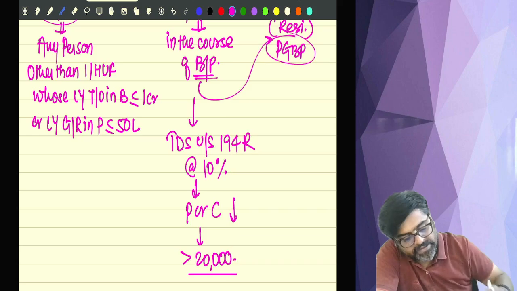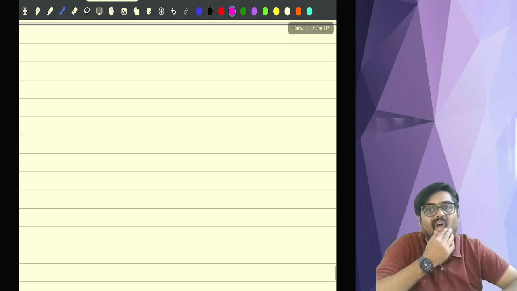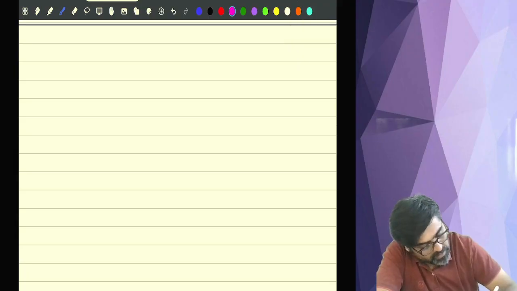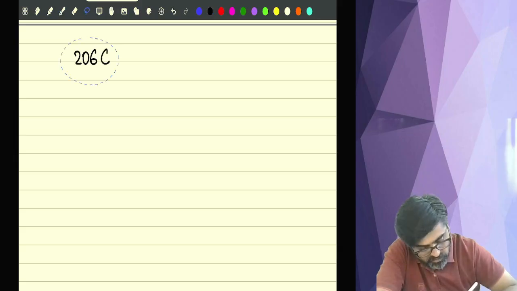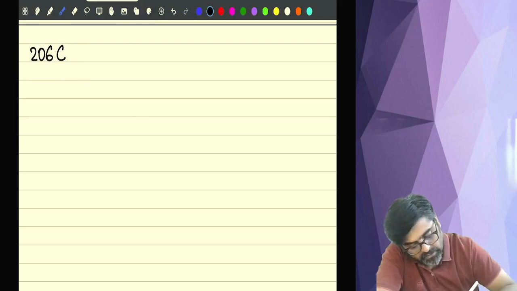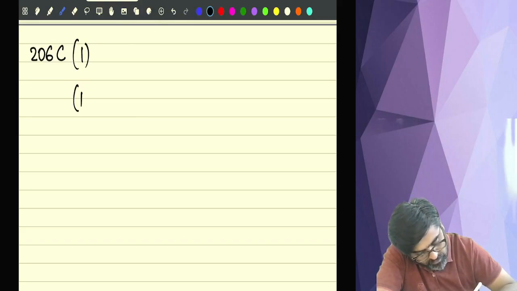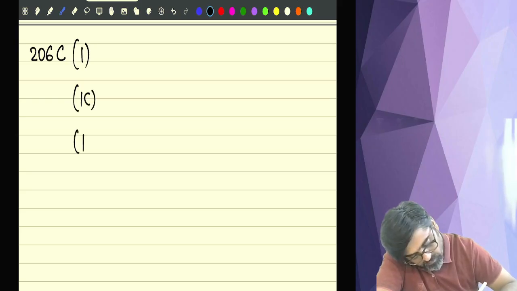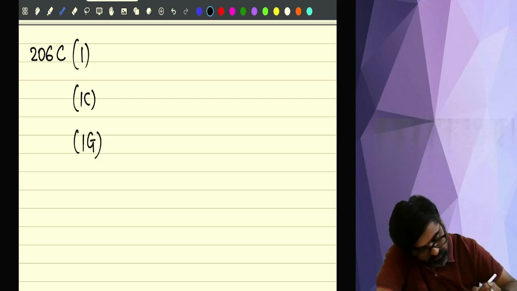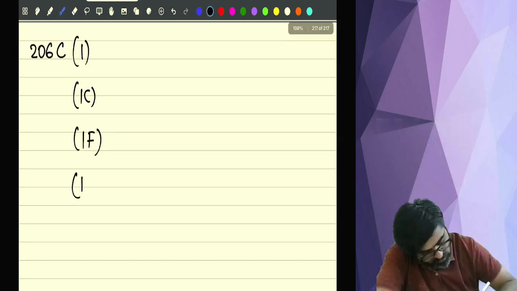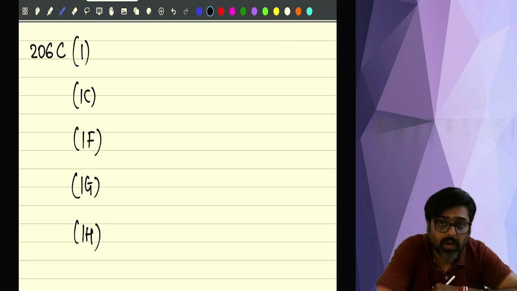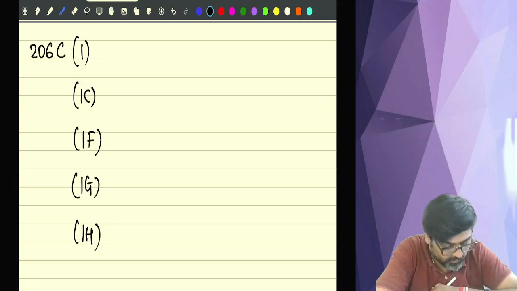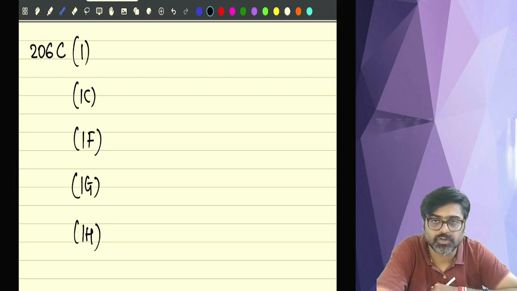Now, if I talk about TCS provisions. See, section number 206C. There is subsection 1, 1C, 1F, then 1G is there, and then 1H is there. 1, 1C, 1F, 1G and 1H.